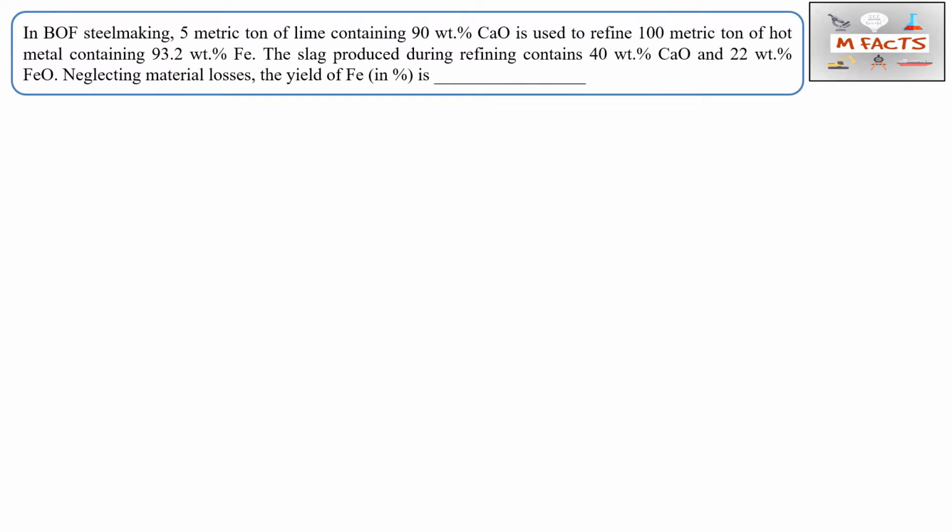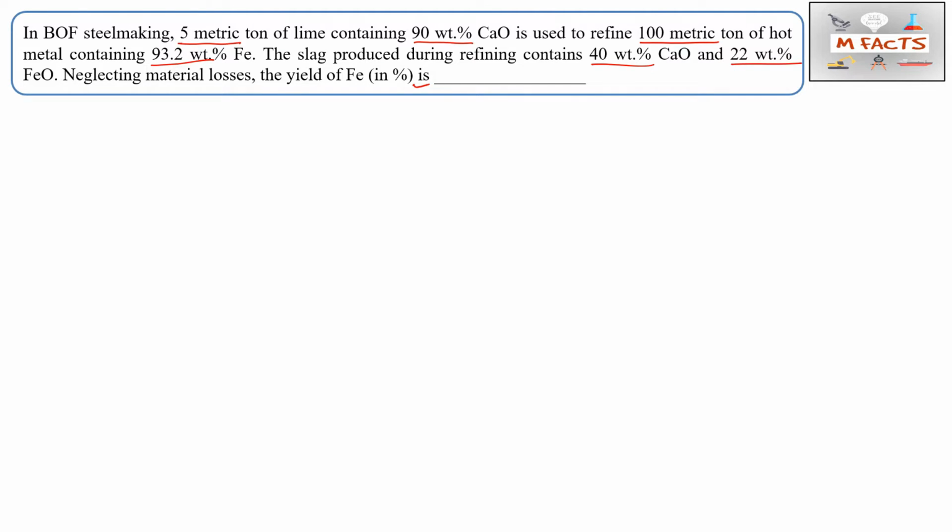So the next question is: in BOF steel making, 5 metric ton of lime containing 90 weight percent of CaO is used to refine 100 metric ton of hot metal containing 93.2 weight percent of Fe. The slag produced during refining contains 40 weight percent of CaO and 20 weight percent of FeO. Neglecting material losses, find the yield of Fe in percentage.